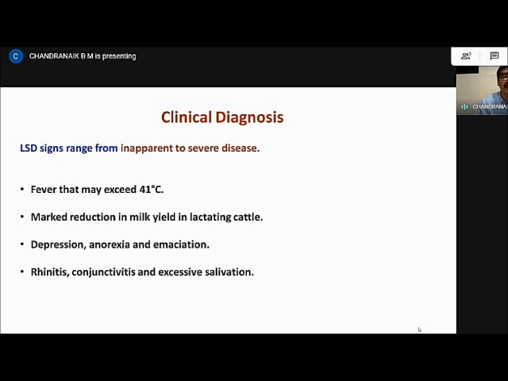Now coming to the clinical diagnosis. Lumpy skin disease ranges from an inapparent or mild infection to a very severe full-blown disease. The disease starts, like any infectious disease, with a fever which may go up to 41 degrees centigrade, a marked reduction in milk yield in lactating cattle, depression, anorexia, emaciation, then symptoms of the respiratory tract like rhinitis, conjunctivitis, and also excessive salivation.